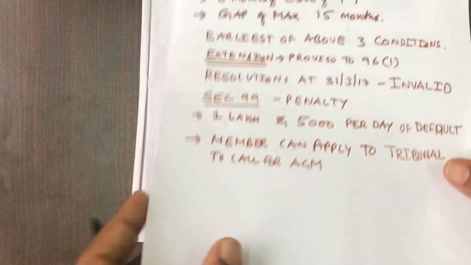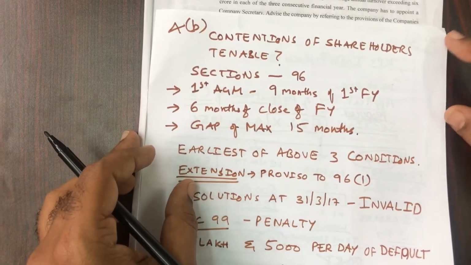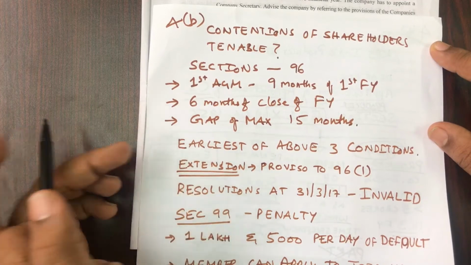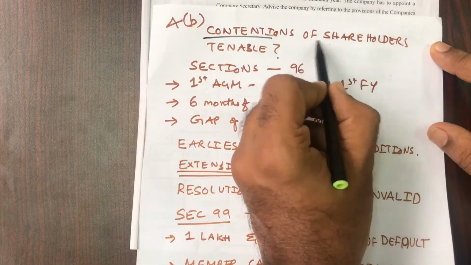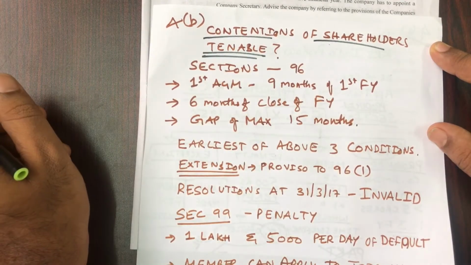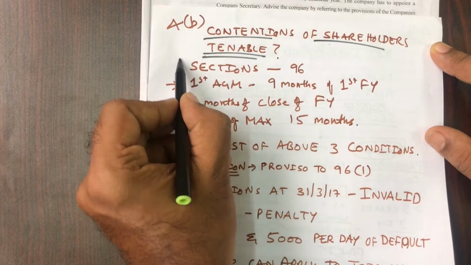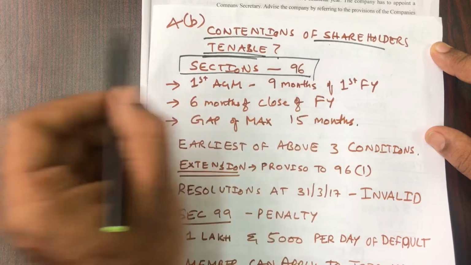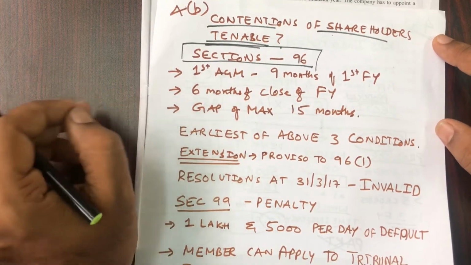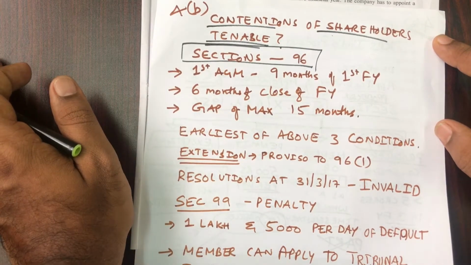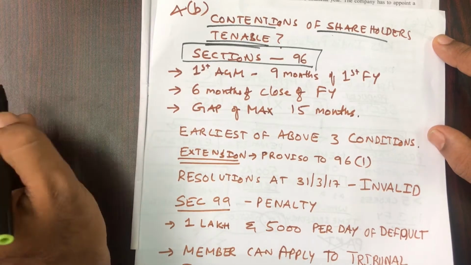Yes, so how do we write this answer? What all are the things we have to understand? What are the contentions of the shareholders? Can the shareholders' contentions be tenable? For that, section 96 has a very simple concept which everybody will know. Whoever has studied company law, even basics, has to know this.